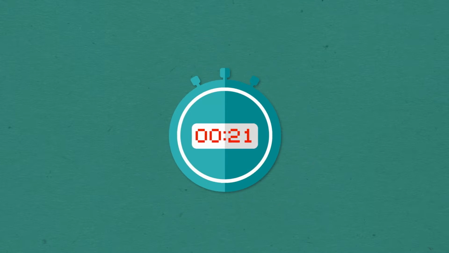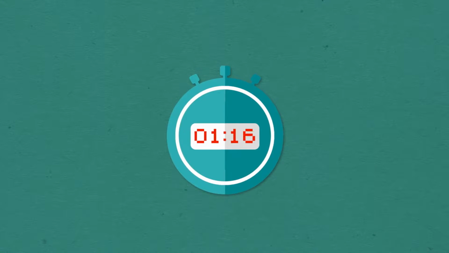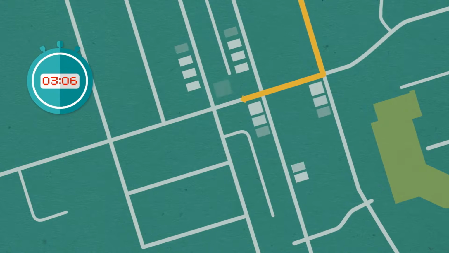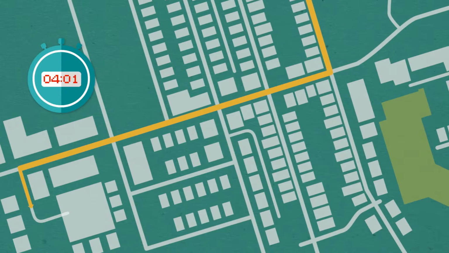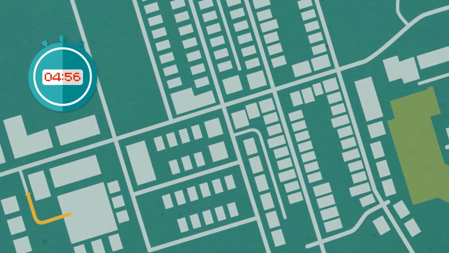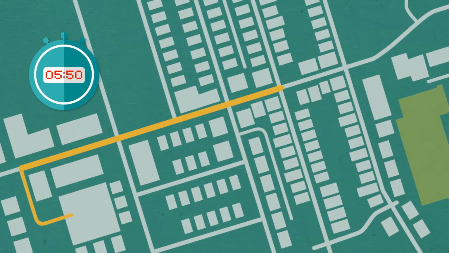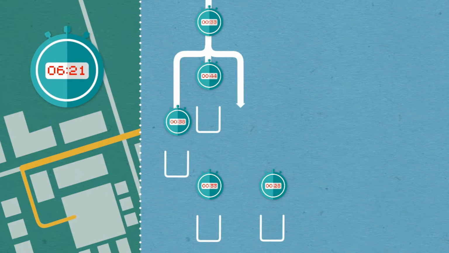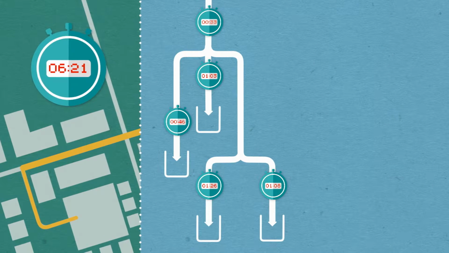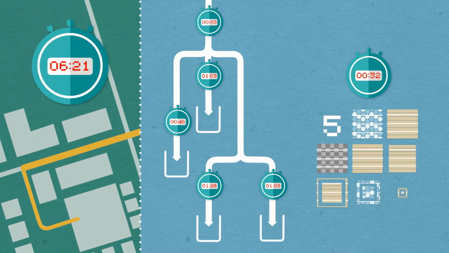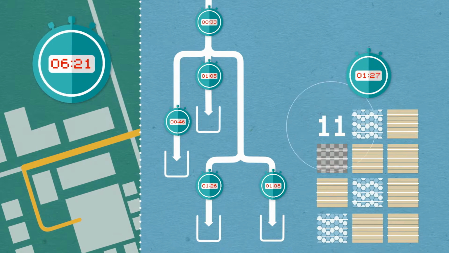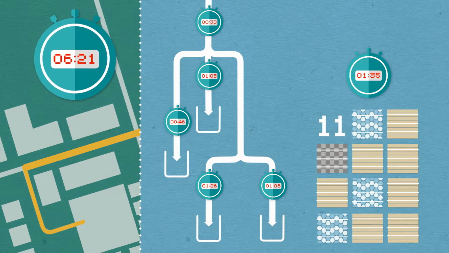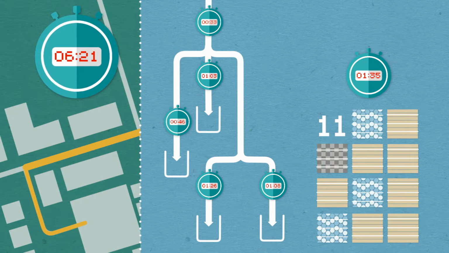Time and motion studies are done to measure the impact of each material as it travels through the recycling system. Some of the things that are measured include the length of time it takes to collect materials in the trucks, unload them at the MRF, and return to the curb for more. The time it takes and the methods used to sort the materials at the MRF, and the number of bales created and the length of time it takes to create each one.